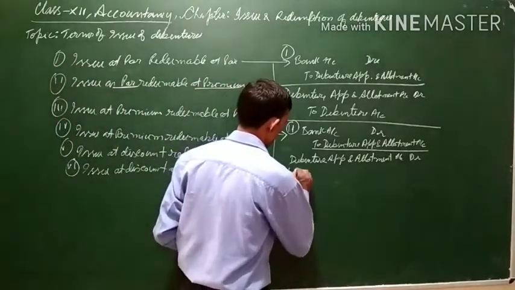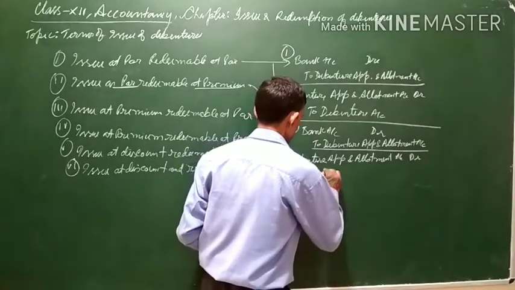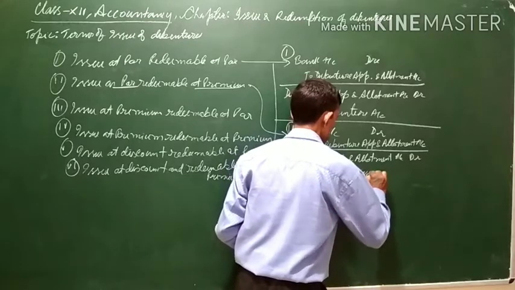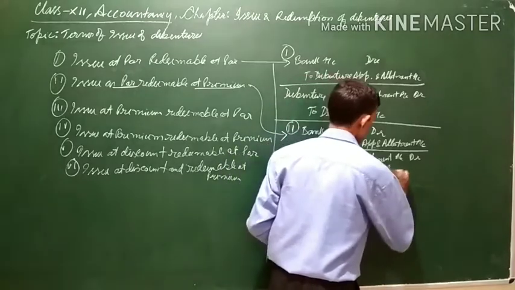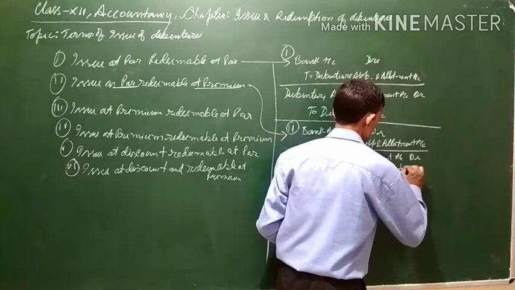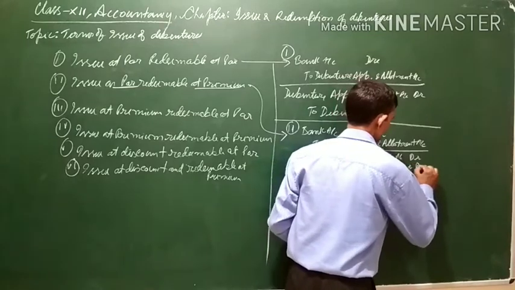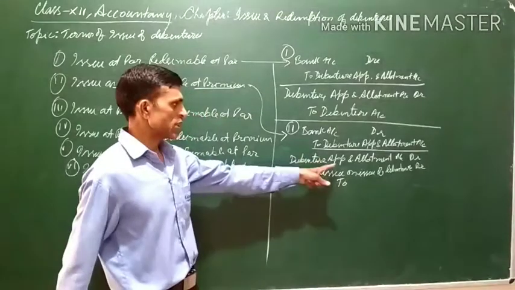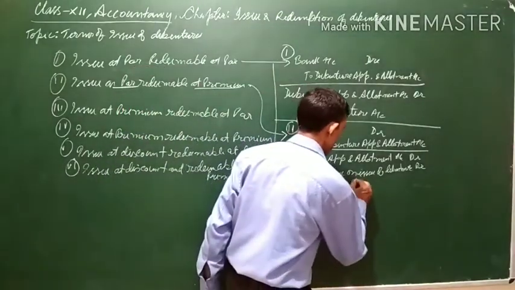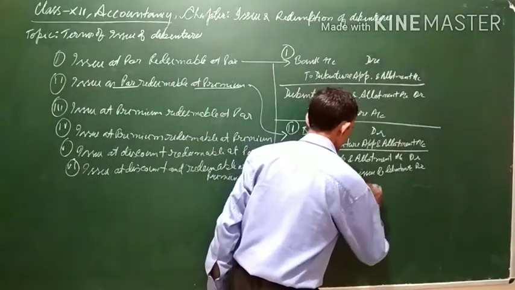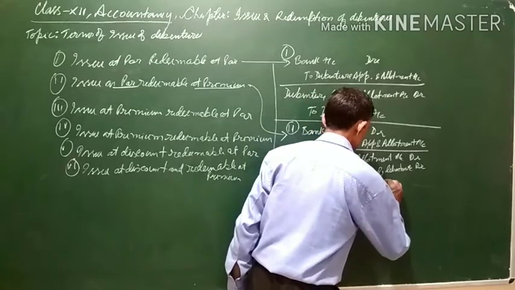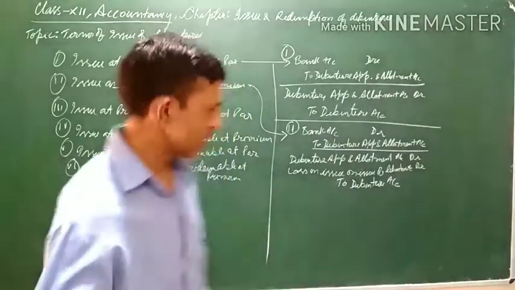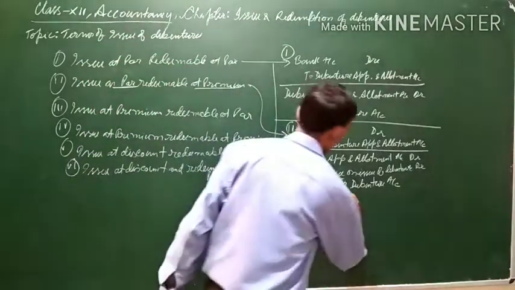So one more account will be opened, loss on issue of debenture account. This will be debited, and as you know, the debenture application money is transferred to debenture account. To debenture account will be credited because these debentures are a liability.